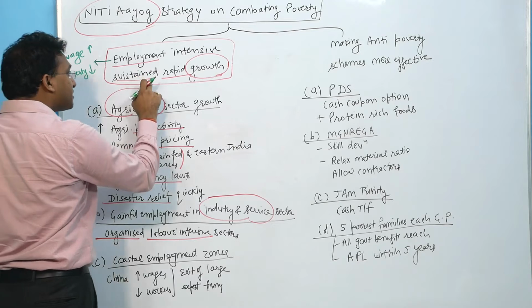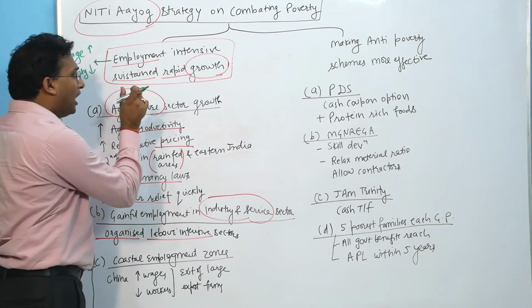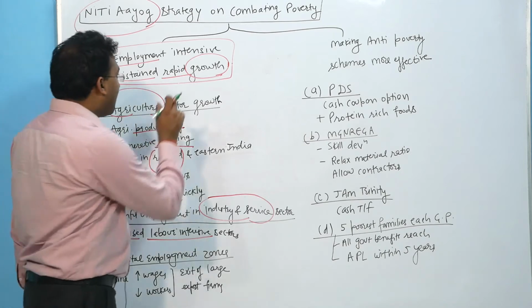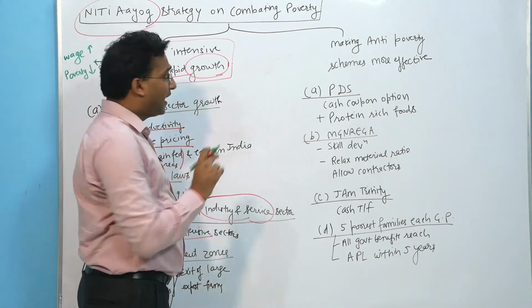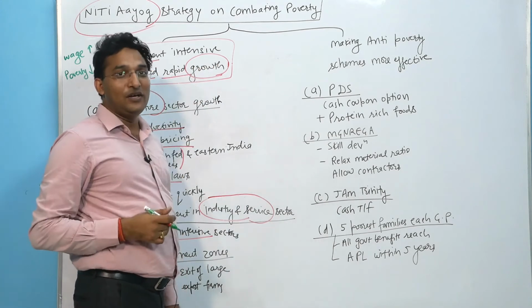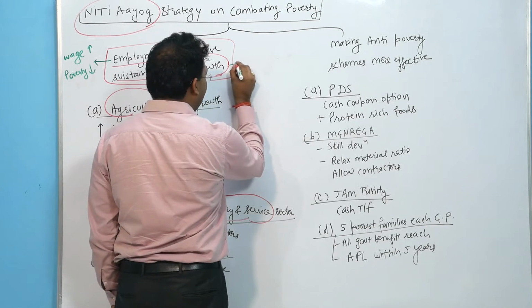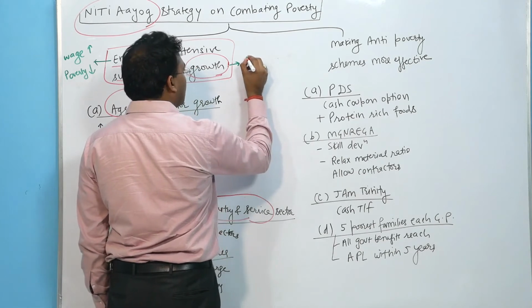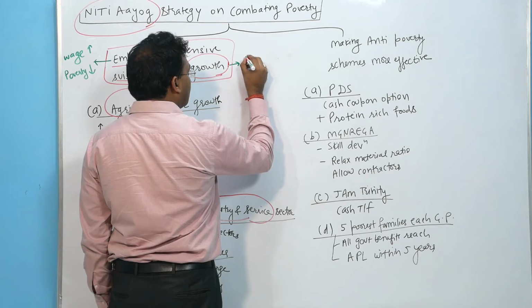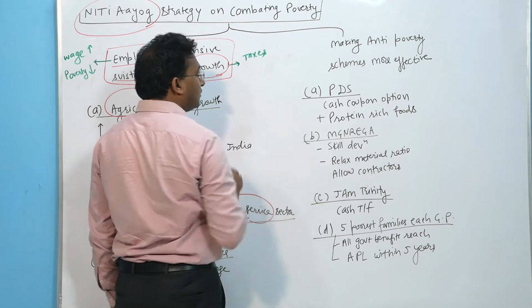And how can sustained rapid growth help? Sustained here means ecologically friendly. Rapid means double digit, and growth means economic growth, that is an increase in the GDP. Sustained rapid growth can help by providing a good amount of taxes.